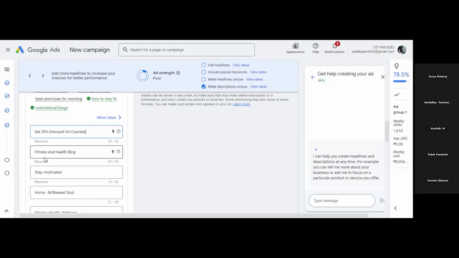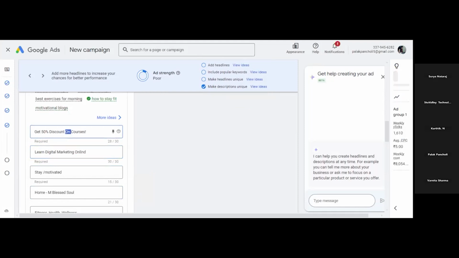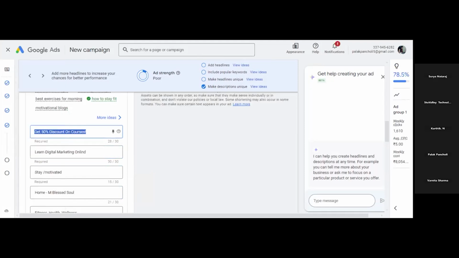Then I can write here: learn digital marketing online. Why have I written this first? Because this is catchy, because here we are giving a discount. This is the main offer in our ad campaign, so that's why I have written this in the first headline. Then learn digital marketing online.